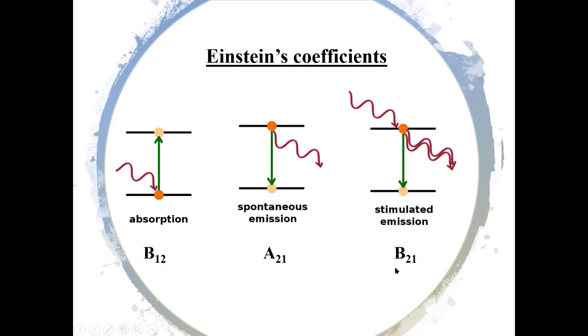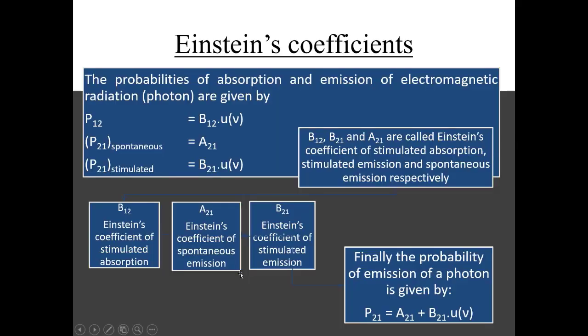So here we represent stimulated processes by B and spontaneous processes by A. And 1, 2 and 2, 1 represent the direction of transition of electron in the process. So we have the probabilities of stimulated absorption, spontaneous emission, and stimulated emission. And these are the Einstein's coefficients.